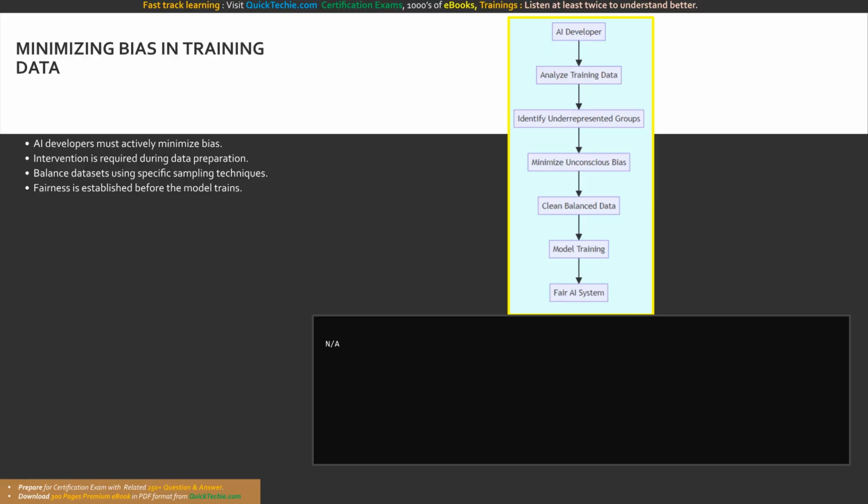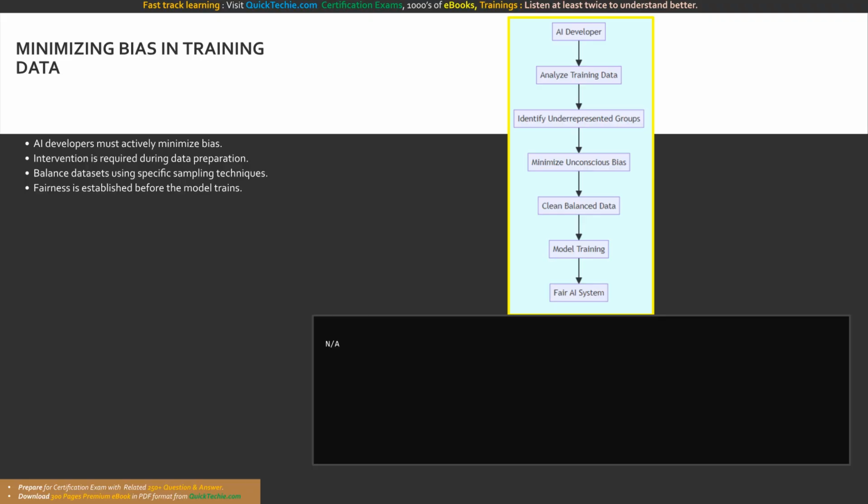Minimizing bias begins during the data preparation phase. Developers must rigorously analyze their datasets to identify imbalances or skewed representations. If certain groups or scenarios are underrepresented, developers must take corrective action, such as gathering more diverse data or using specific sampling techniques to balance the dataset. It is your ethical and professional duty to question the integrity of the data you are using. You cannot simply accept a dataset at face value and assume it is neutral.